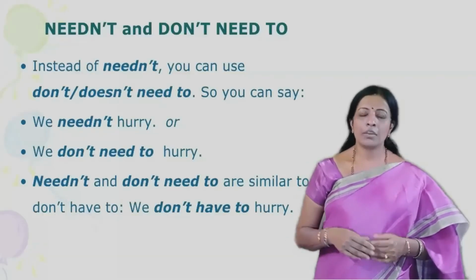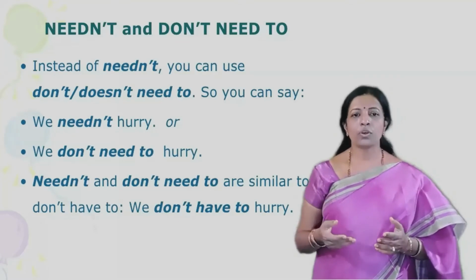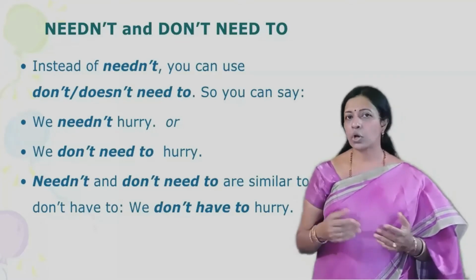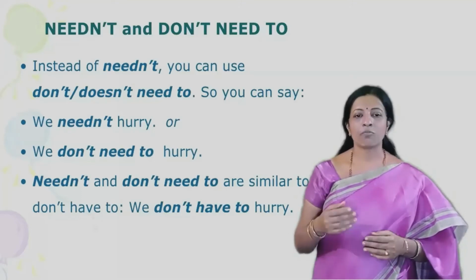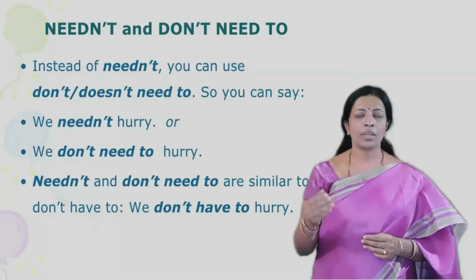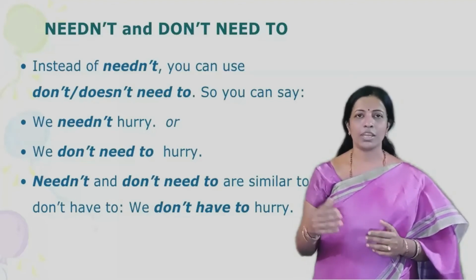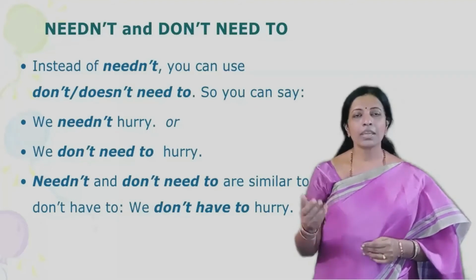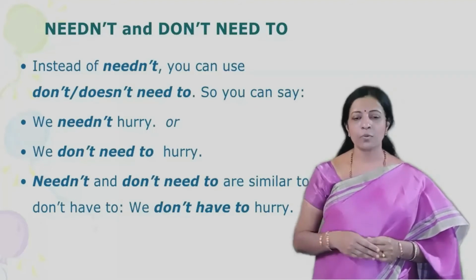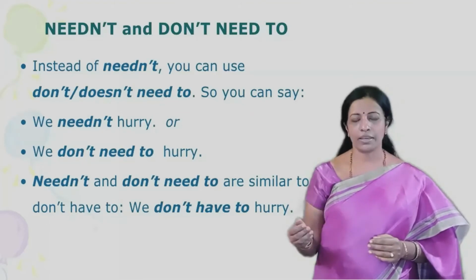Similarly, when we use need not, it means don't need to or doesn't need to. For example, we need not hurry. So here it is saying that it is not at all necessary. We need not hurry. We can rewrite using the other modal verb such as we don't need to hurry.